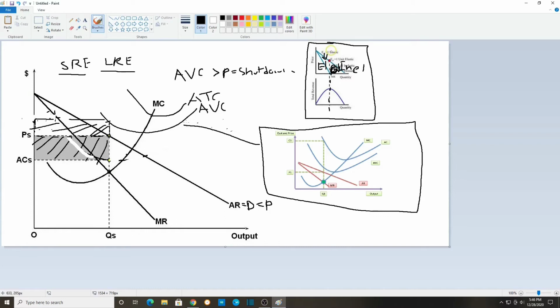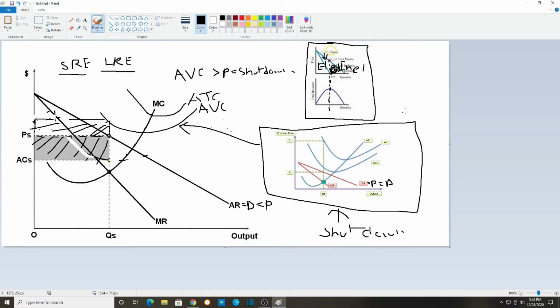This is basically the same thing as here, just saying that this firm is going to shut down because AVC is above price. Also, AR is price. Yep, there you go. So that's short run and long run in monopoly, the shutdown rule in monopoly, and the elastic and inelastic range in monopoly.